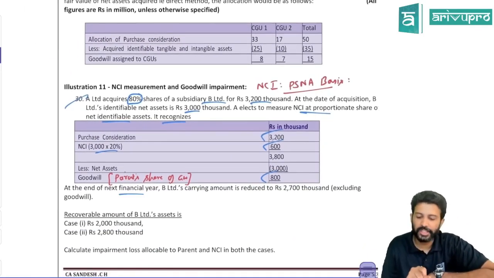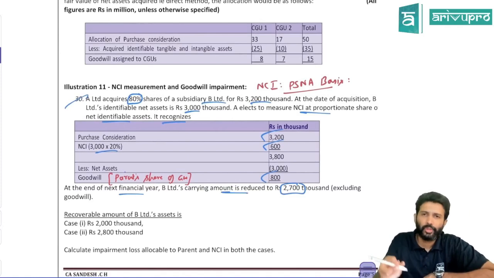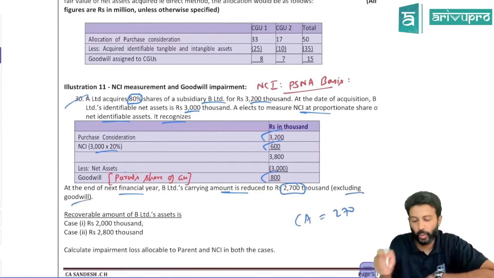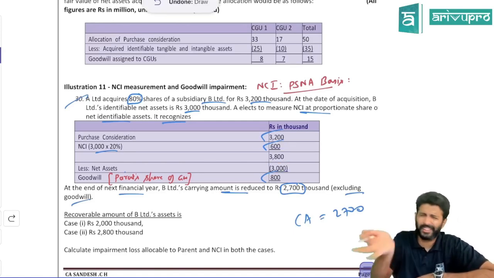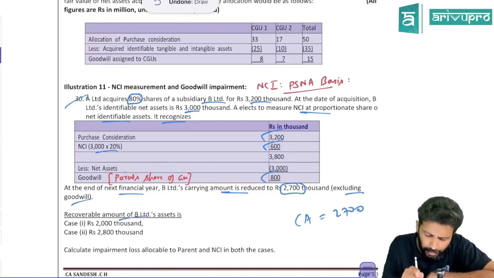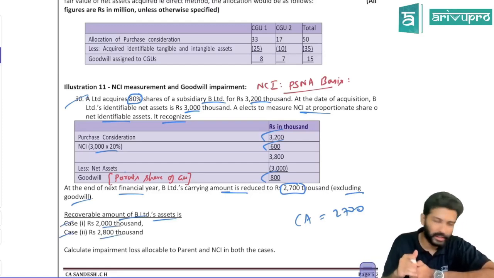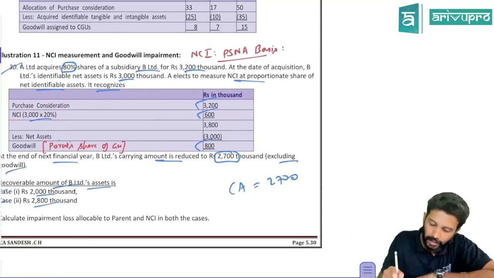At the end of the next financial year, B's carrying amount is reduced to 2,700. So the carrying amount of assets is only 2,700, and this excludes goodwill. From 3,000 it has become 2,700. Fair enough. The recoverable amount of B's assets, they've given two cases: 2,000 in the first case, 2,800 in the second case. First we'll do one case and understand that. On similar lines we can do case number 2 also. Carrying amount is 2,700.